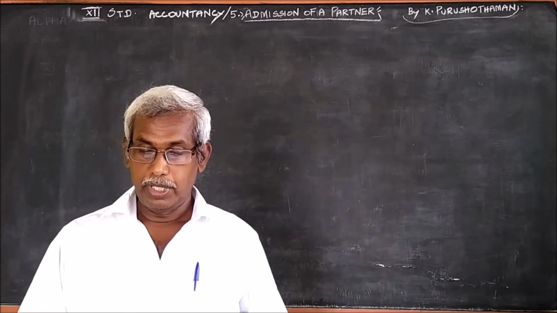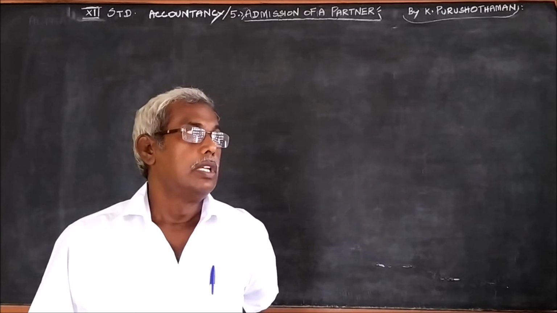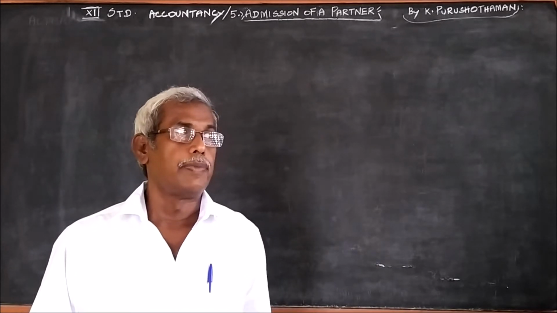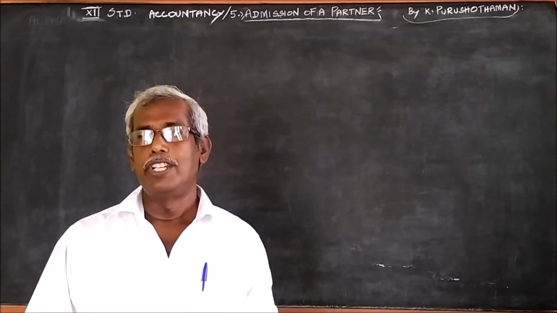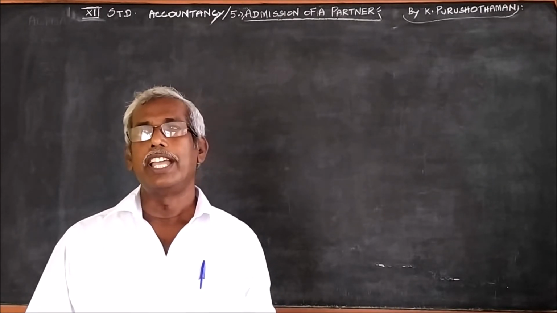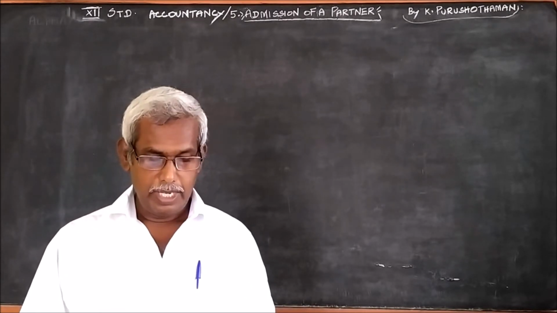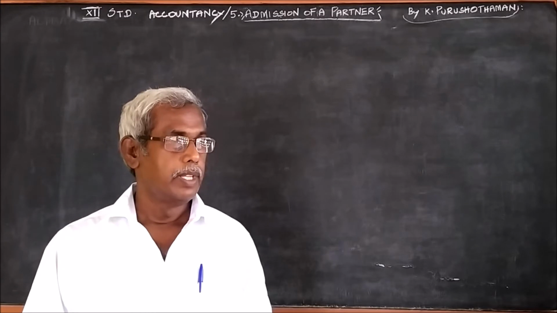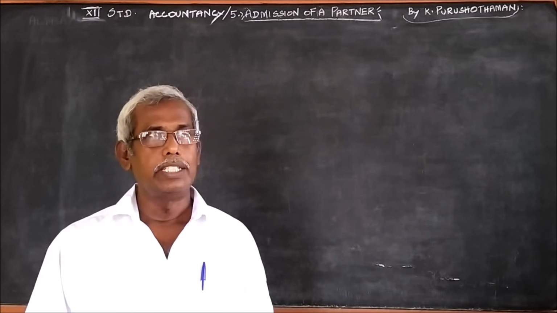From these problems onwards, we will have 4 parts: one passing journal entry, another revaluation account, third capital account, and the fourth balance sheet. In some problems, the journal entries may not be asked, then you can leave it.